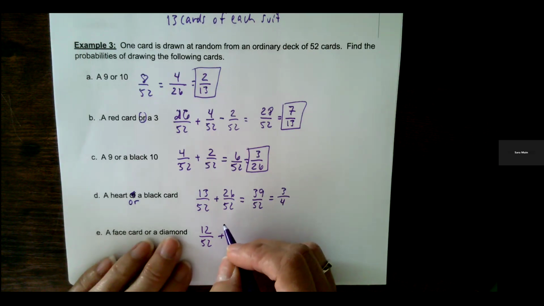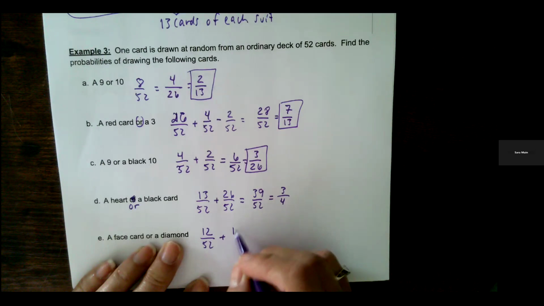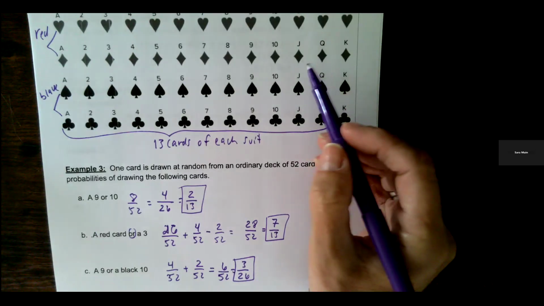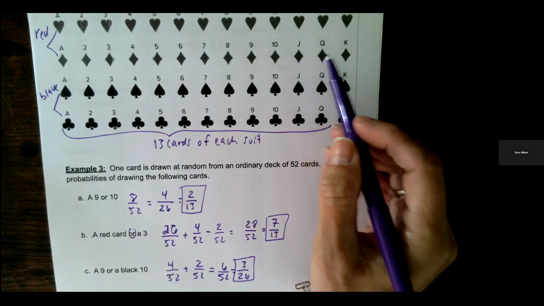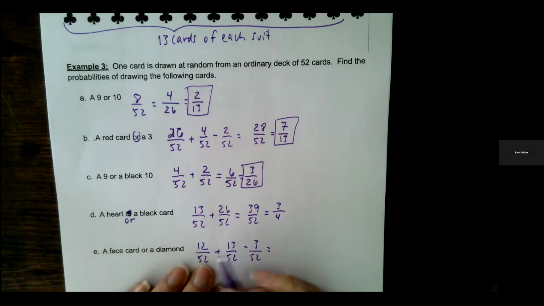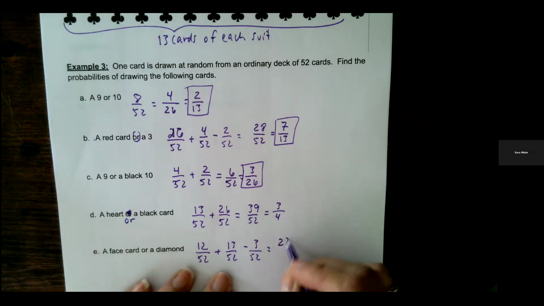Plus diamonds, there are 13 diamonds. And then we're going to subtract a diamond that's a face card. So a diamond that's a face card, there's jack, queen, and king. There's 3 of those. So that should give us 12 plus 13 is 25, minus 3 is 22 out of 52, and that reduces by a factor of 2 to be 11 over 26.